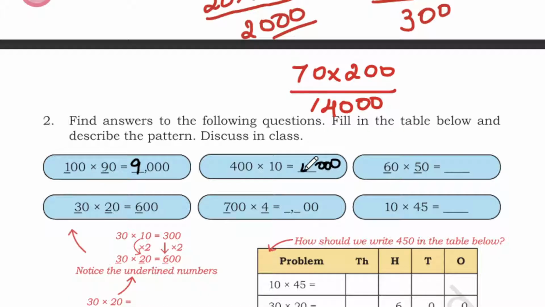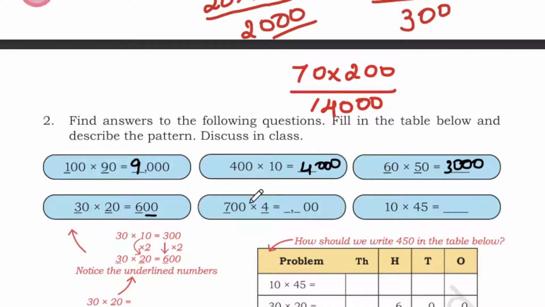4 ones are 4, so 4000. Again, how many zeros do you have? 2 zeros. 6 fives are 30. Okay, next. So you have 2 and 3. 3 twos are 6. 2 zeros are already here.